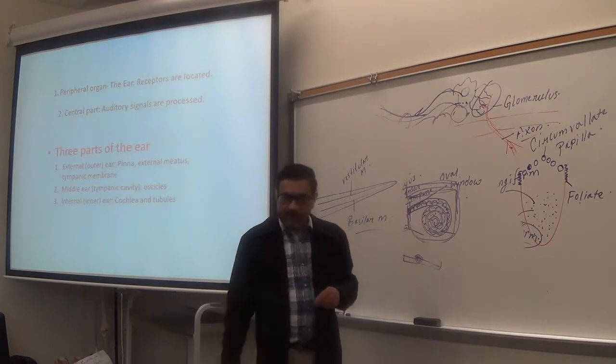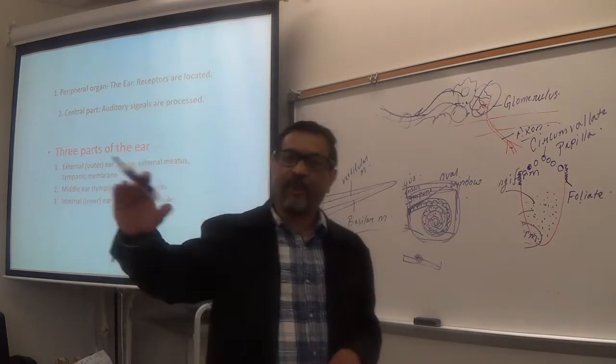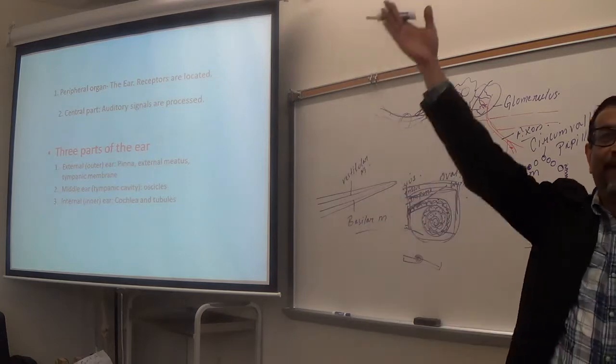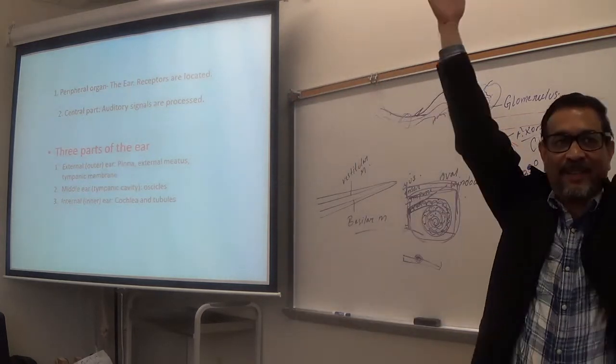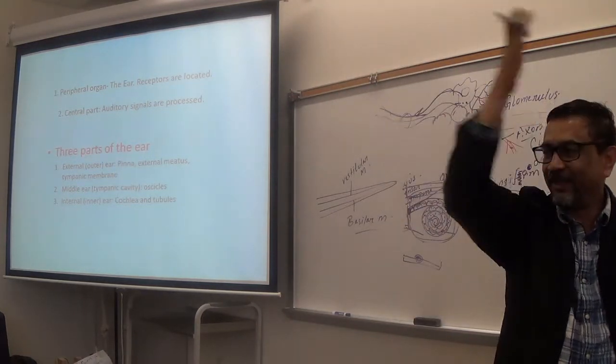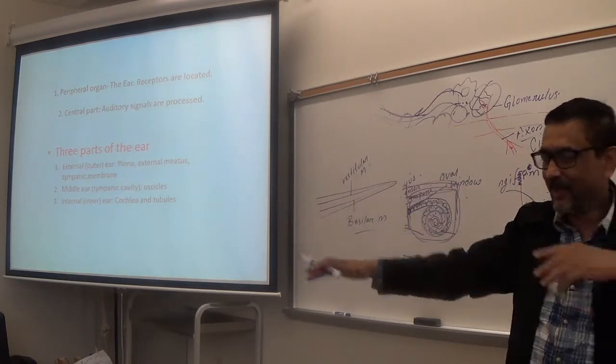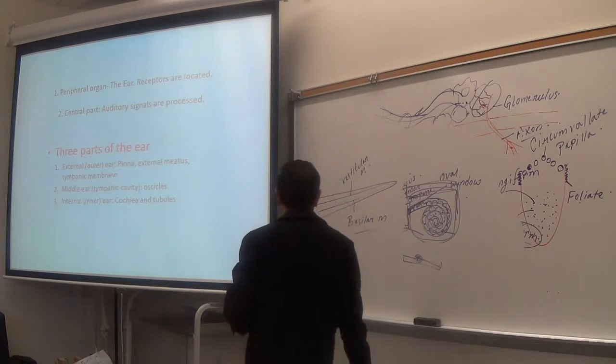So remember, the inside of the cochlea is separated by two membranes into how many cavities? 2, 3. Okay. Tell me, if I put two walls here, how many rooms will you get? 3. Make sense? So there are two membranes, 3 cavities.